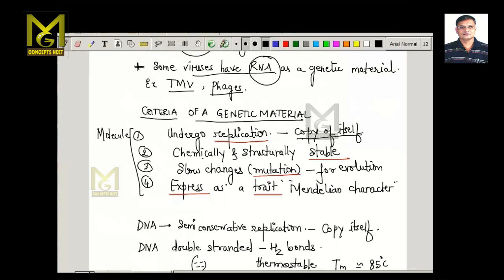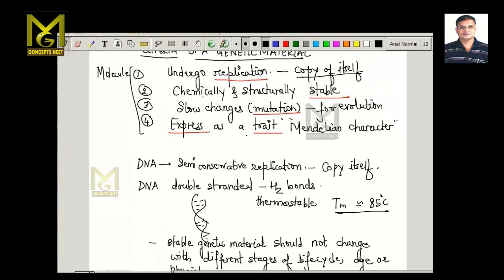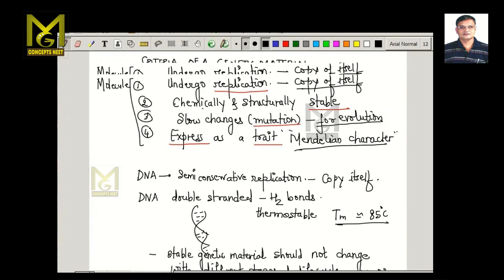A molecule should show mutation. That means it should be able to undergo very gradual or slow changes. And these slow changes are important for the evolution of the organism. And the fourth important characteristic feature is that the molecule should be able to express itself as a trait, or we call this a Mendelian character. So these are the criteria for a molecule to act as a genetic material.